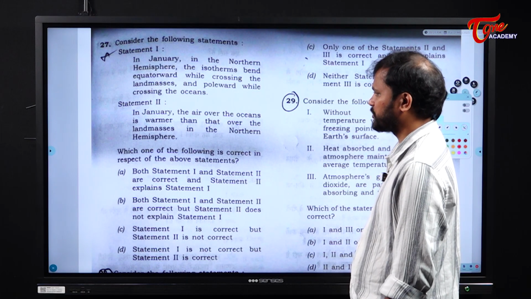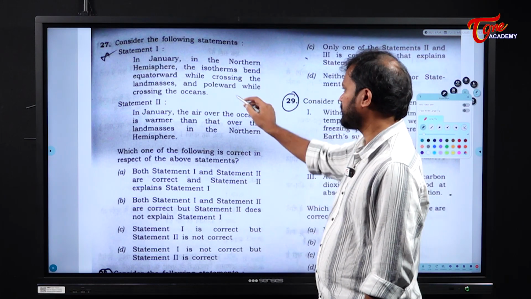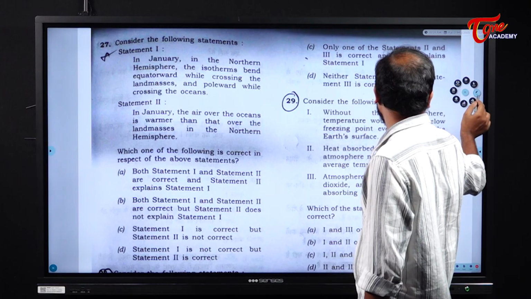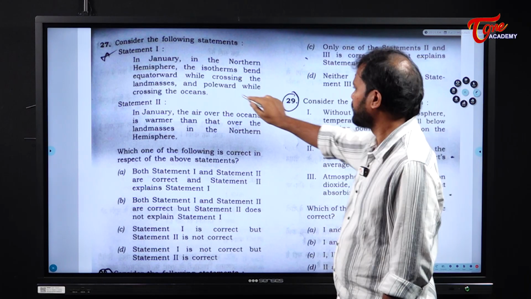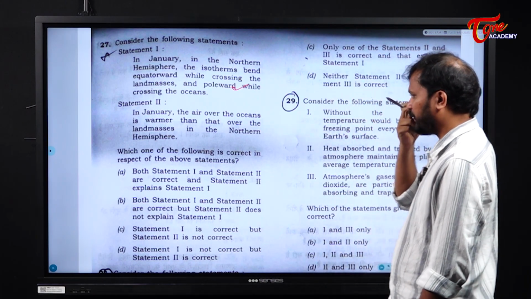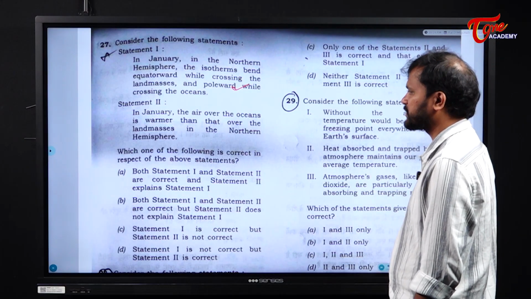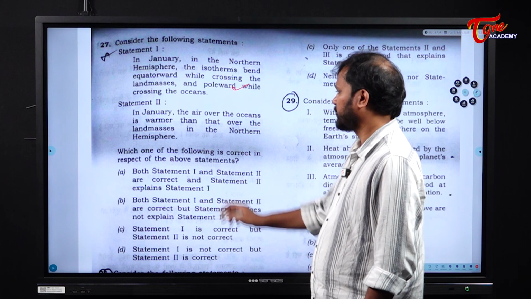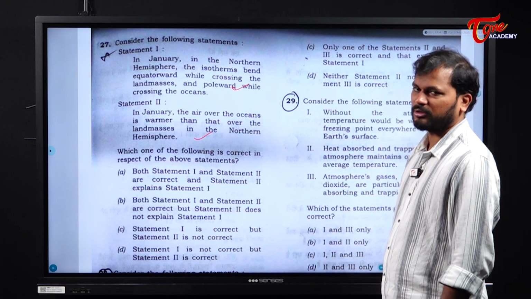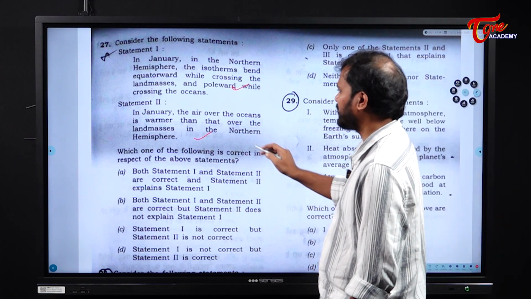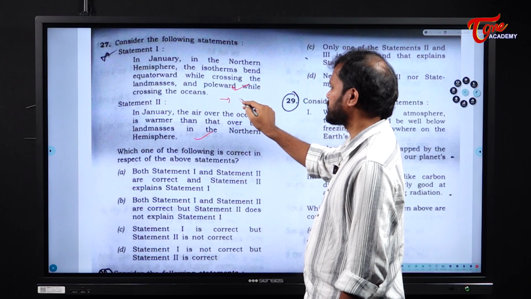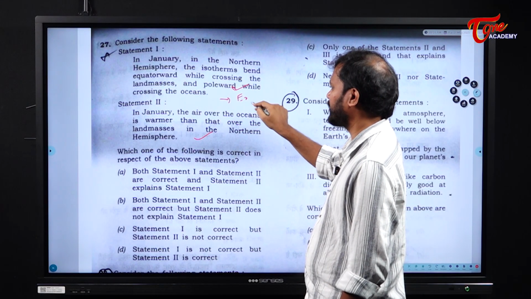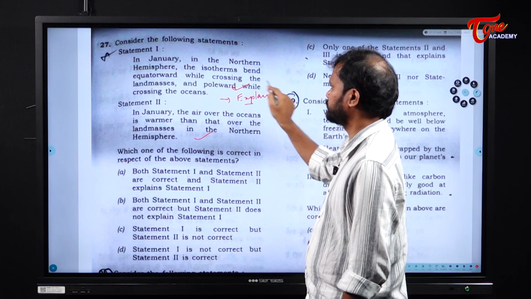Next. In January in the northern hemisphere, the isotherms bend equatorward while crossing the landmasses and poleward while crossing the oceans. Okay, this is the right statement. Next, in January, the air over the oceans is warmer than over the landmasses in the northern hemisphere. This is also right, basic geography knowledge. But the point here is that statement 1 and statement 2 don't explain each other.